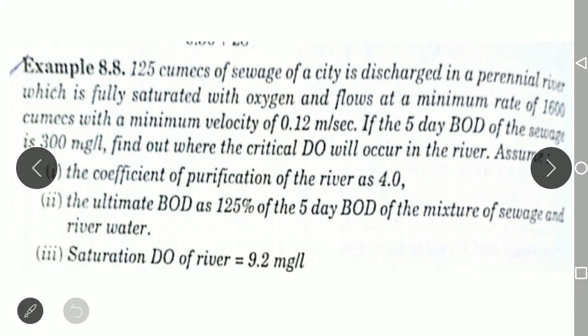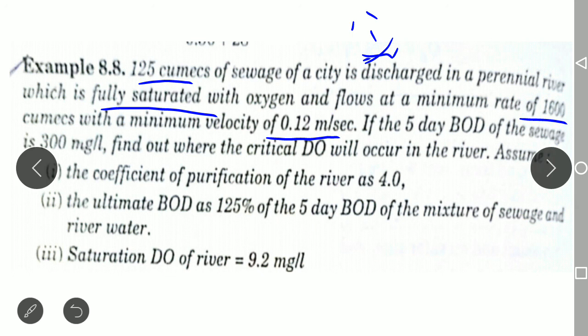125 cumecs of sewage is discharged into a perennial river, which is fully saturated with oxygen. That means the DO content is fully saturated. The river is flowing at a minimum rate of 1600 cumecs, that is QR is 1600, and with a minimum velocity, the velocity of flow of the river is 0.12 meter per second. Clear?